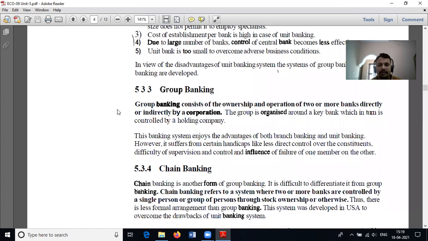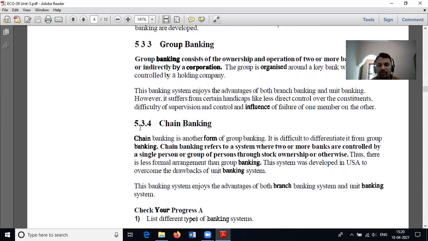Next one is group banking. Group banking means the ownership and operation of two or more banks directly or indirectly by a corporation. Normally this type of bank is controlled by a holding company. Then another one is chain banking. Chain banking is one form of group banking. It is quite difficult to differentiate how chain banking is different from group banking. Chain banking refers to a system where two or more banks are controlled by a single person or group of persons through stock ownership or otherwise.